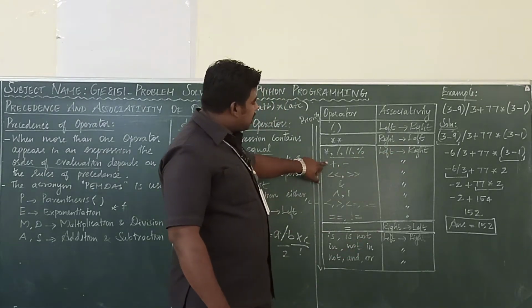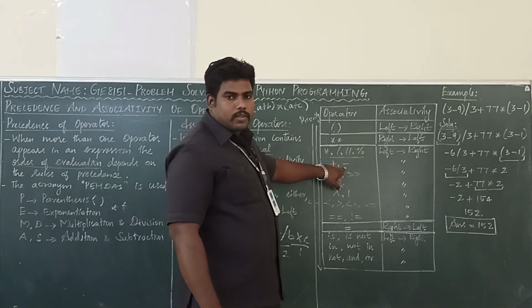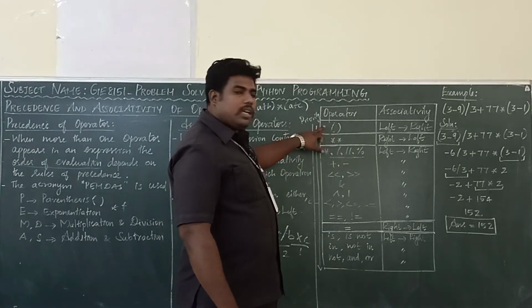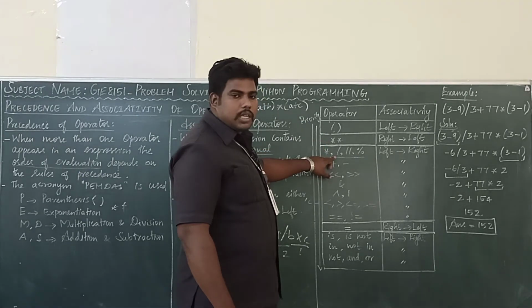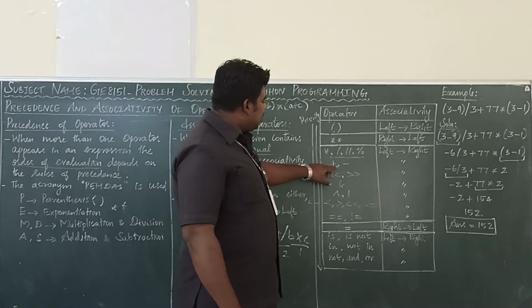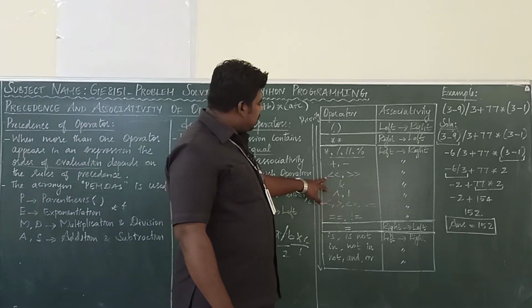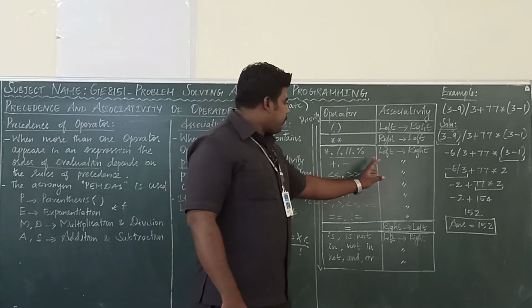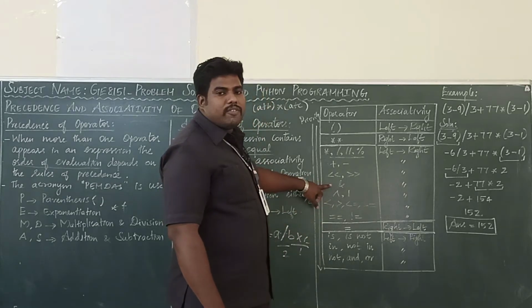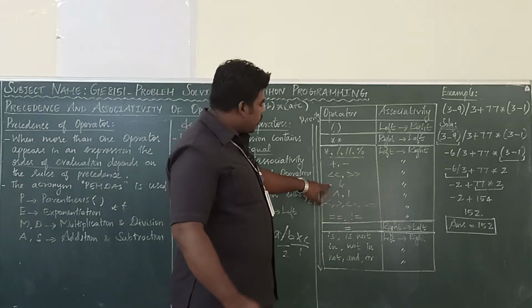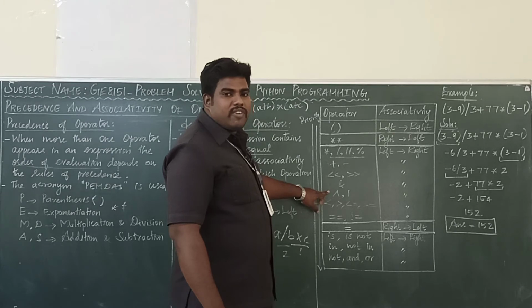The next priority is addition, subtraction. Okay. P, E exponential, multiplication, division, PEMDAS, then addition, subtraction. Then shift left, shift right has the priority. Next priority left to right. The next priority is bitwise AND, left to right. The next priority is bitwise XOR.